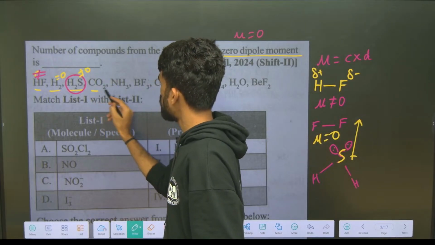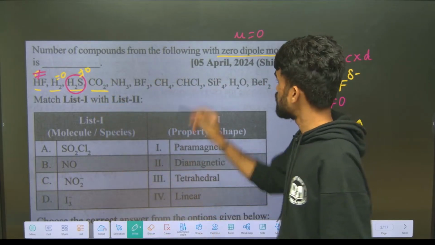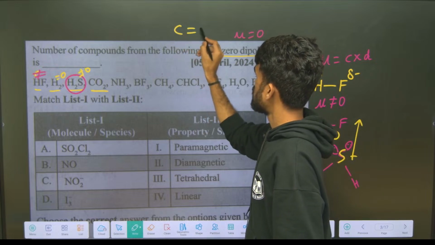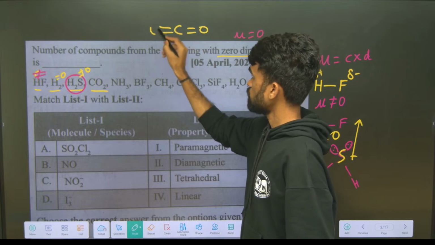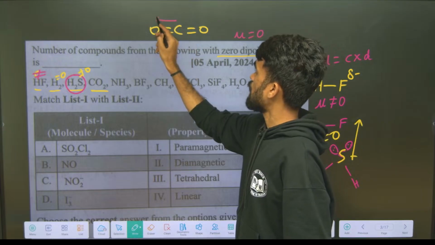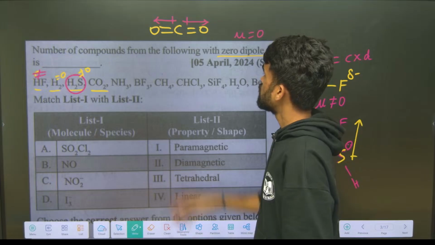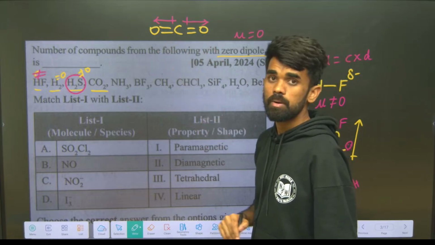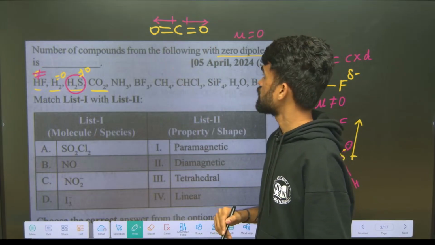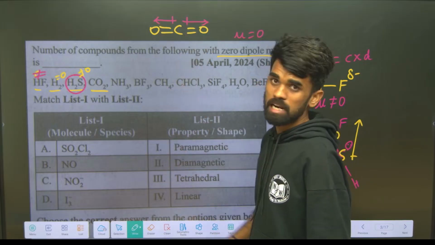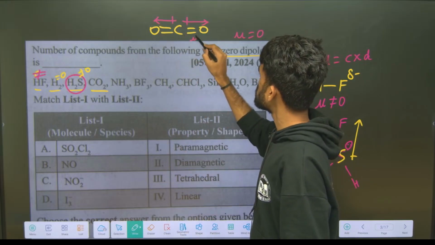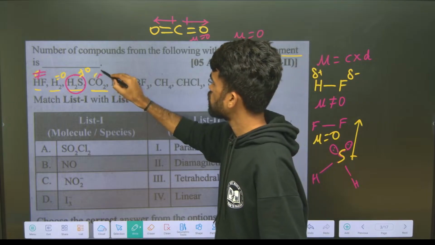Again see, CO2 is there. What is the structure of CO2? sp hybridization, right? So like this. Okay, so the dipole moments will cancel out each other like this whenever you have a linear structure with the same side atoms with zero unpaired electrons, or non-bonding electrons, on the central atom. Okay, it will be mu equals 0. Okay, this will be equal to 0.